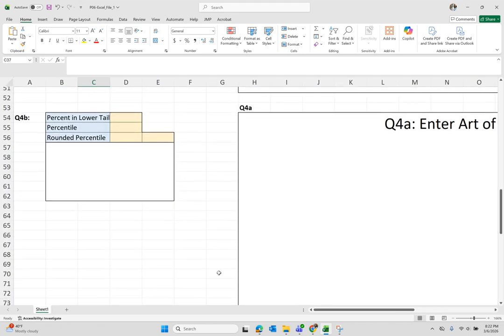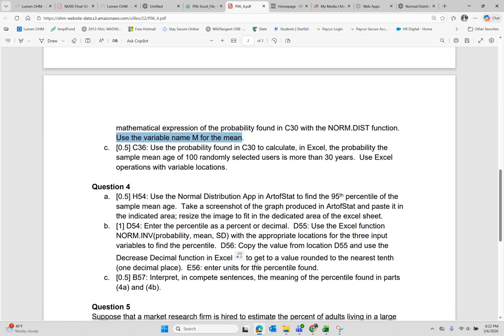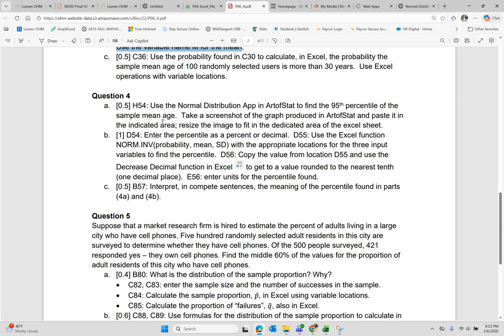Let's answer question part 4, question 4 also in this video. So let's move on. Question 4 says, use the normal distribution app in Art of Stat to find the 95th percentile of the sample mean age. So remember, what is the 95th percentile?